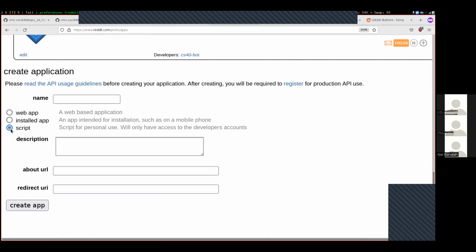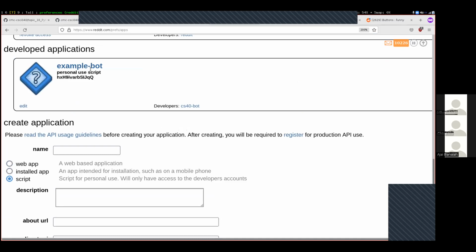In this case, what you're going to need is a script app. A script is just a general purpose program that's running from Python, interacting with a web page. The name, description, about URL, redirect URL, none of those things actually matter, so just fill it with whatever you want it to be. And then you'll press this create app button. As soon as you do that, it will give you a box up here that has a bunch of random gibberishy, passwordish sort of things.